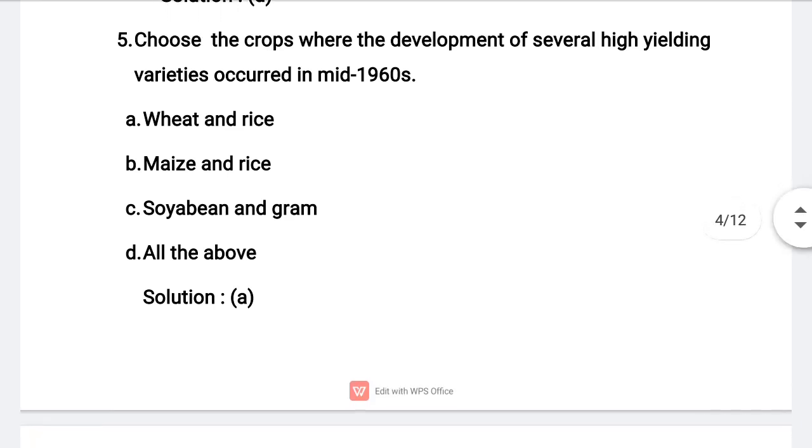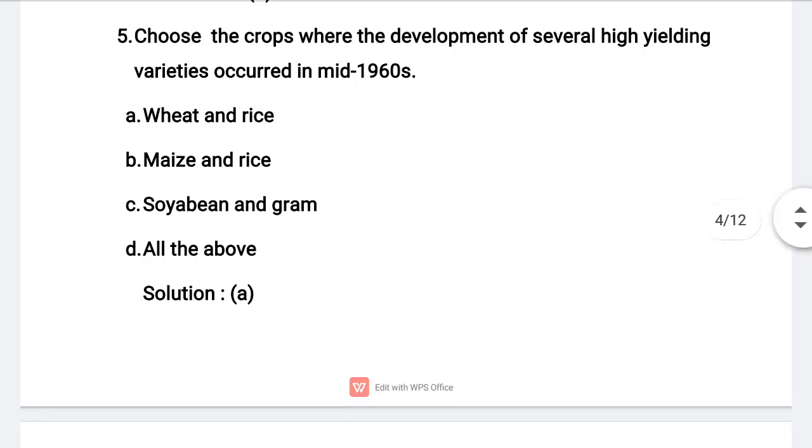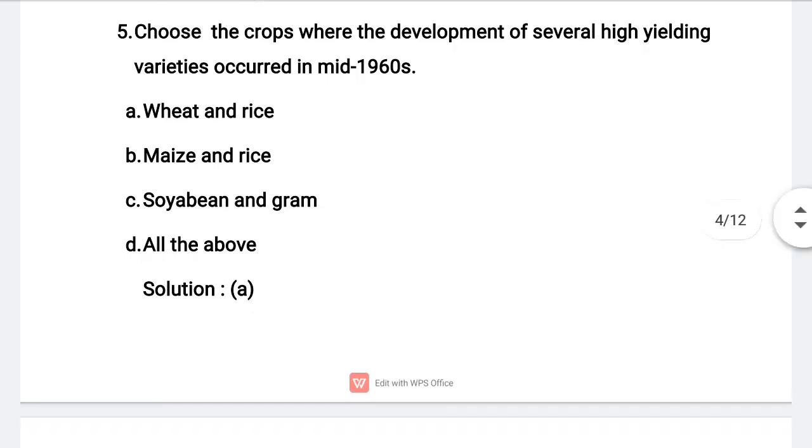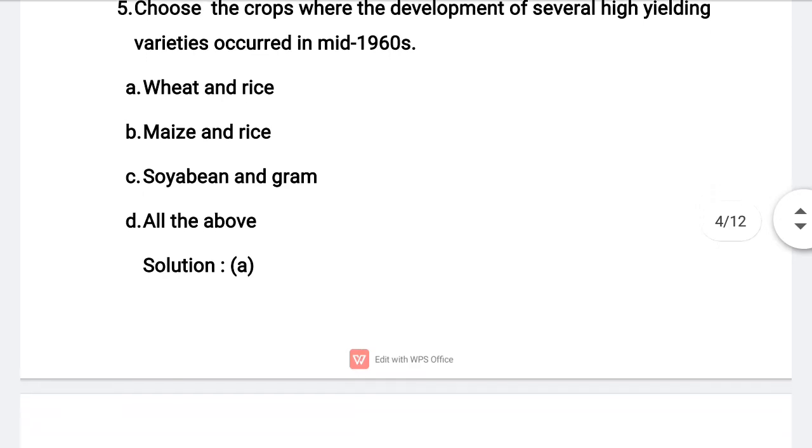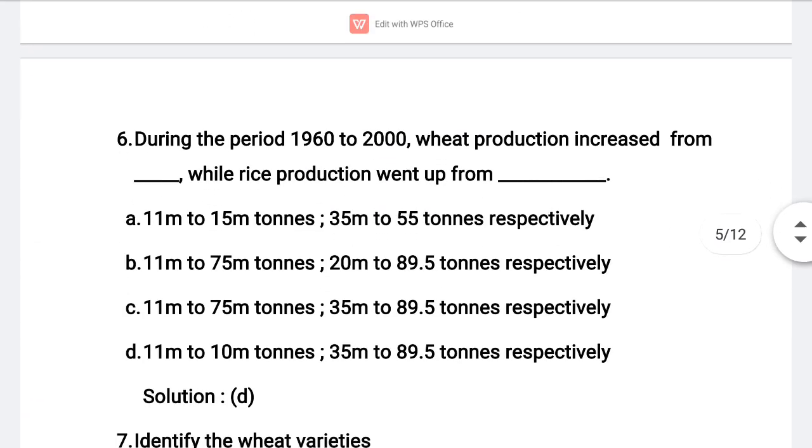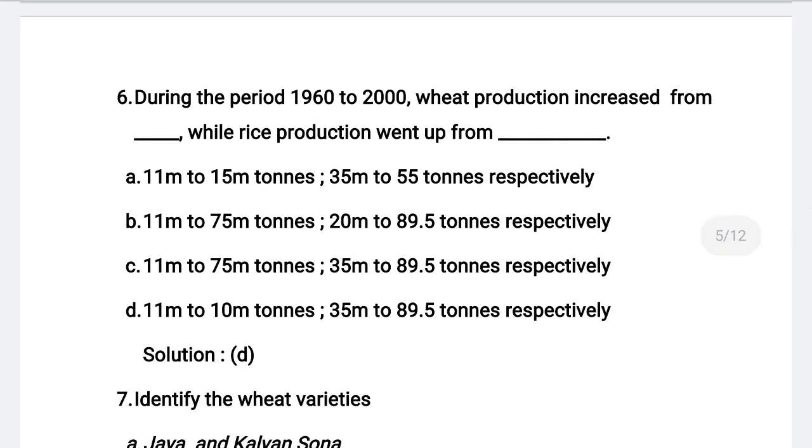This achievement was made by a great scientist, Dr. M.S. Swaminathan. With this contribution, he is popularized as the father of the Green Revolution. Very important, please remember it. Next, the sixth question. During the period of 1960 to 2000, wheat production increased from dash, while rice production went up from dash.